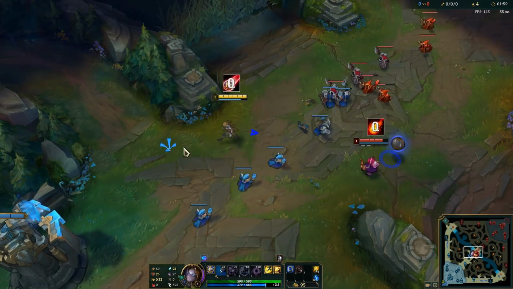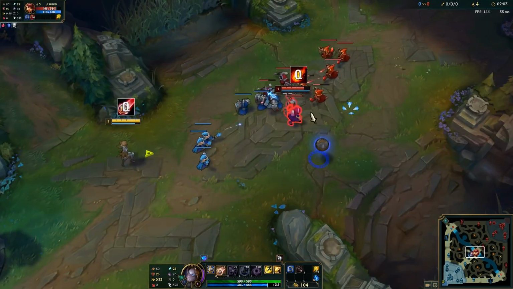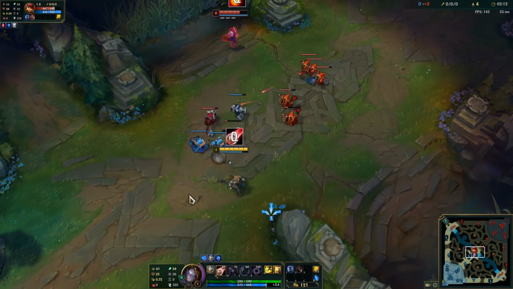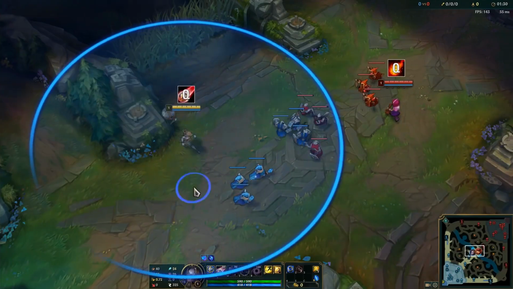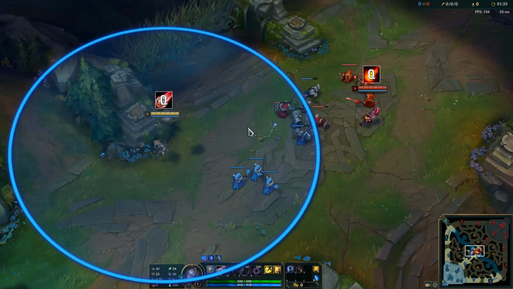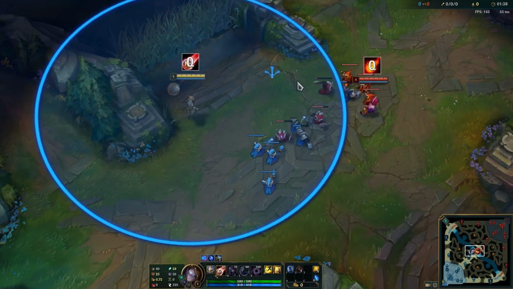She will stay within 1000 range to be able to land her Q ability on Annie, while also staying outside of the 625 range that will allow Annie to land her own Q ability. To understand just how powerful spacing can be, imagine if Orianna didn't understand any of this and was standing outside of her zone of influence, 1000 range.